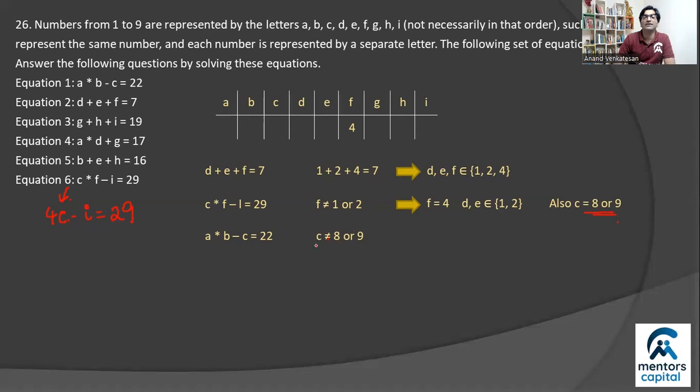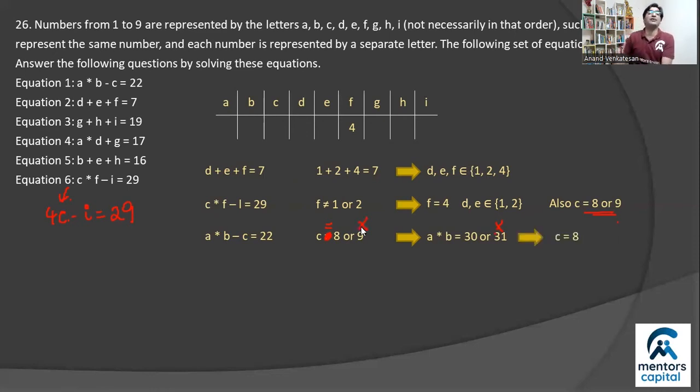If C were equal to 8, then A into B minus 8 equals 22, which means A into B would have been 22 plus 8, 30, or 22 plus 9, 31, right? So the product of 2 digits A and B comes out to be either 30 or 31. Now, it's easy to rule out 31, right? There are no 2 single digits whose product can be a prime number. So A into B cannot be 31, which means C cannot be 9 either, which means C must be 8.